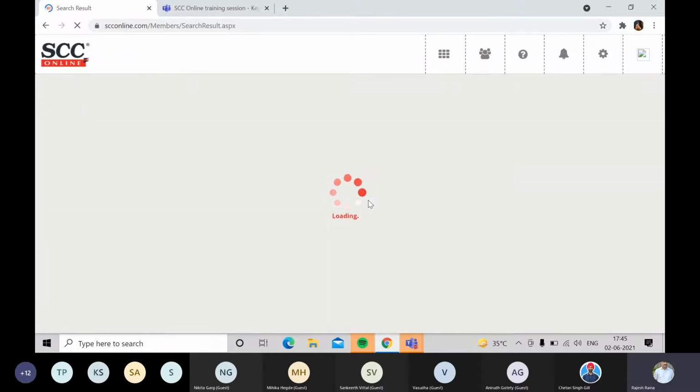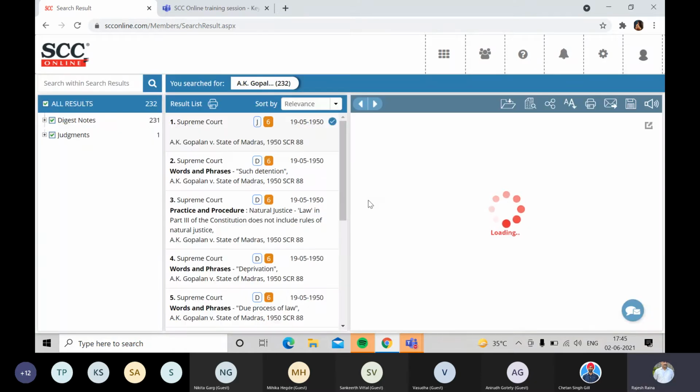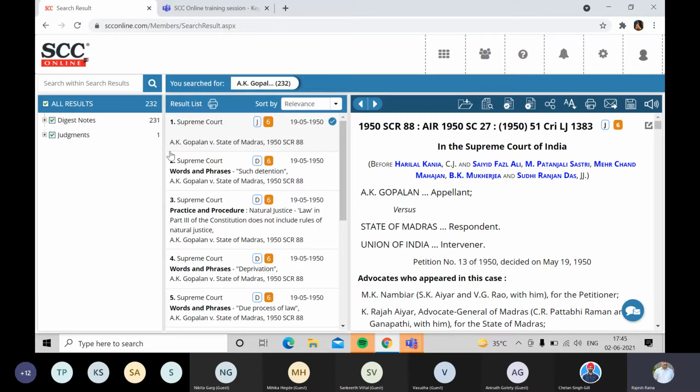This judgment will also have the digest notes or the summary part. As you can see, 231 in the left hand column, which is one judgment and 231 digest notes. In this central column, you get to see the party name as well as the citation and judgment date, but it has certain labels like J and 6. J stands for the judgment and 6 stands for the quorum strength. Same way, the number 2 in the list has D mentioned. D stands for digest note and 6, of course, is the quorum strength.